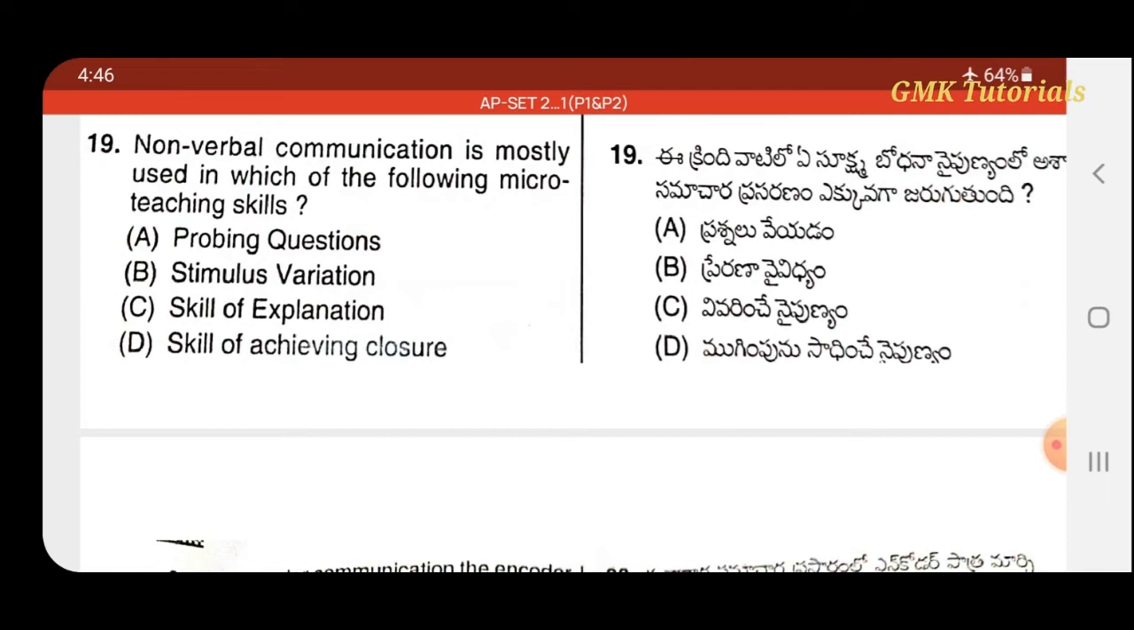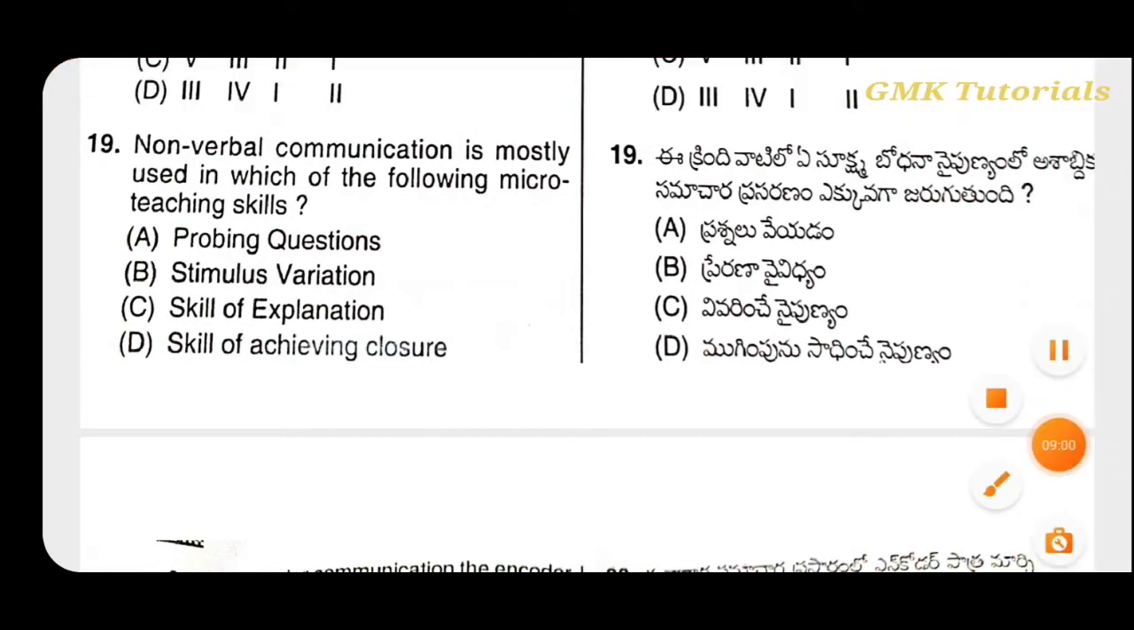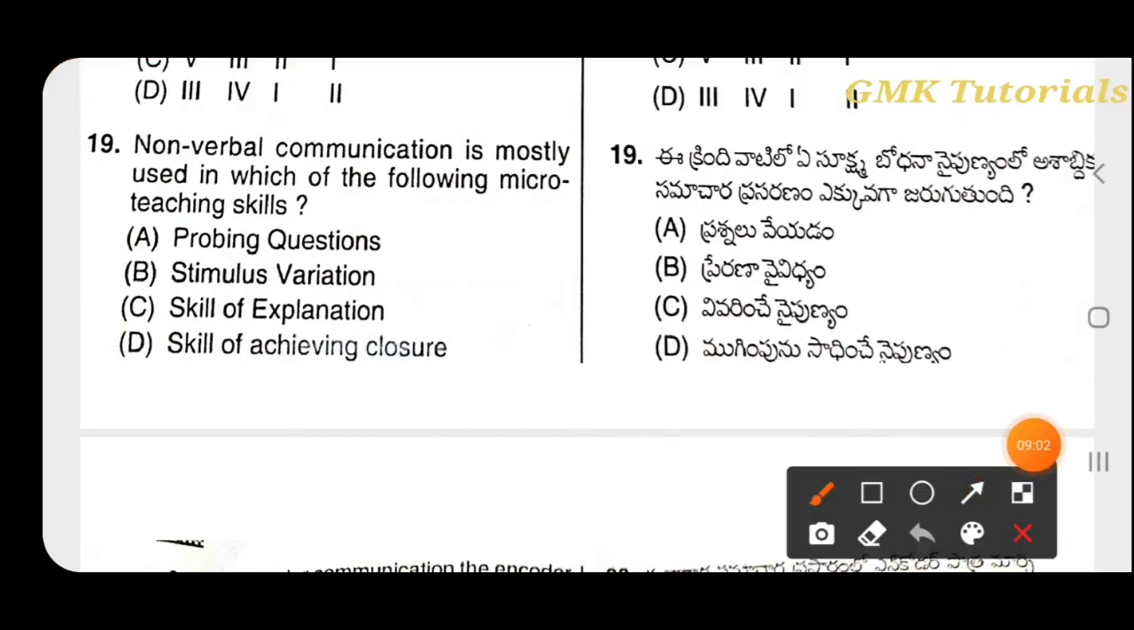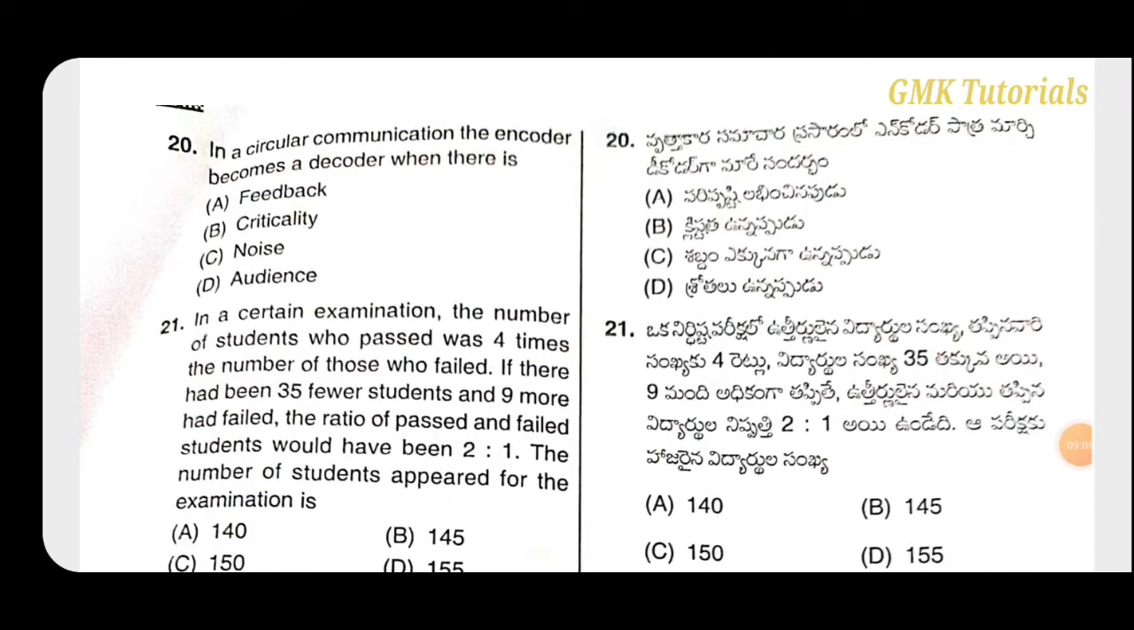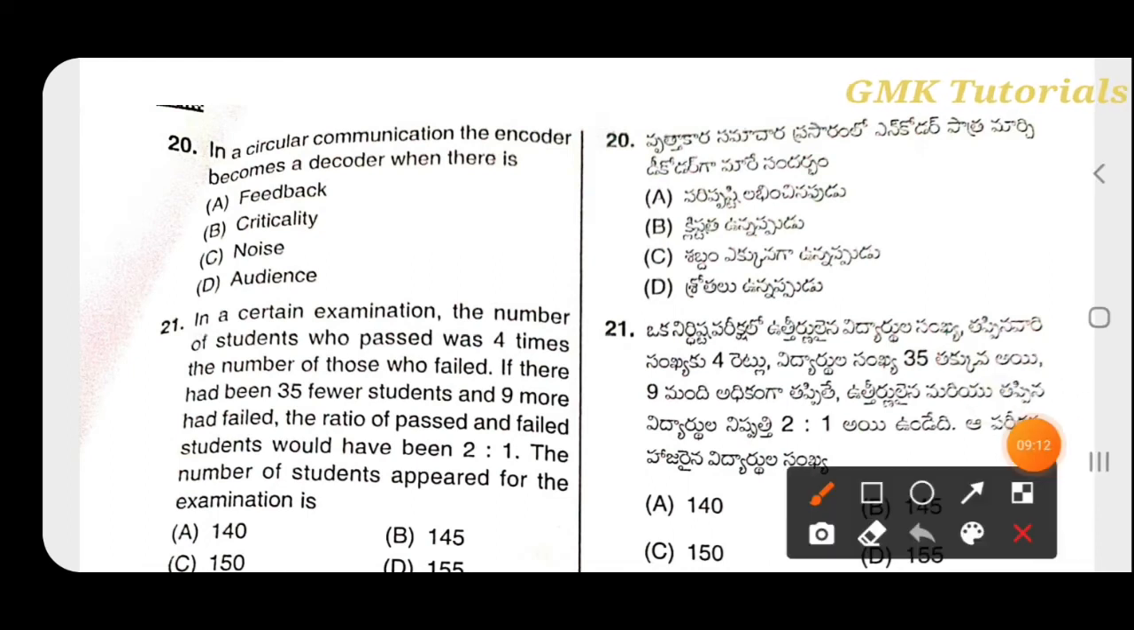That is stimulus variation. Next question, in a circular communication the encoder becomes a decoder when there is feedback.